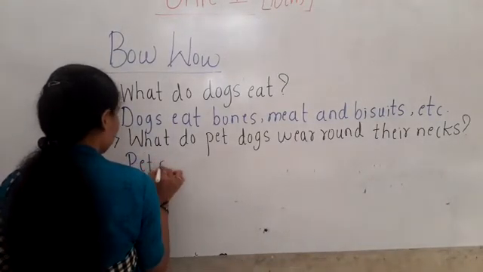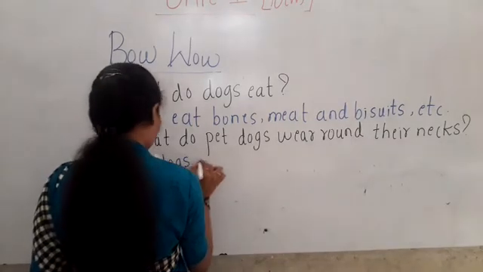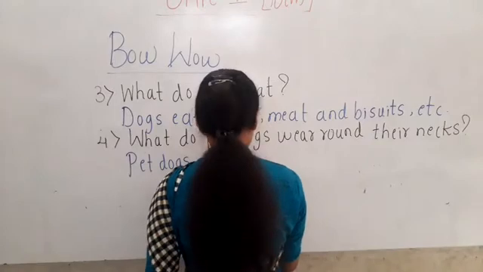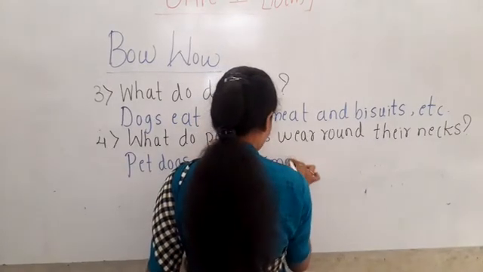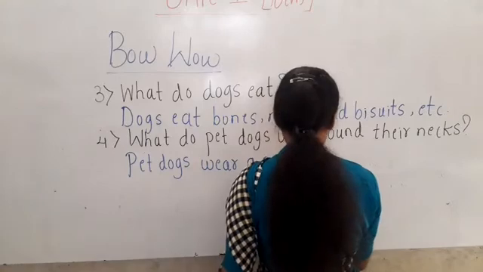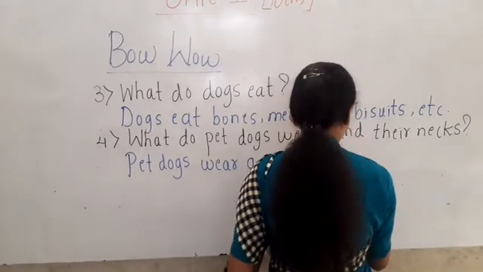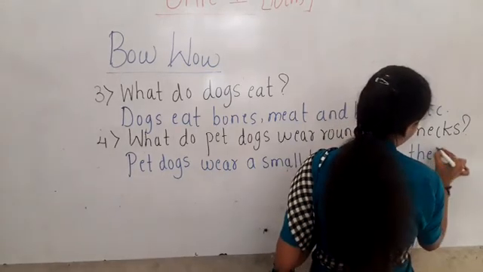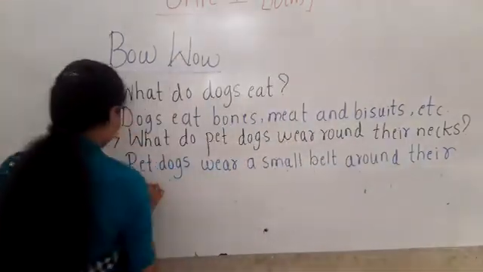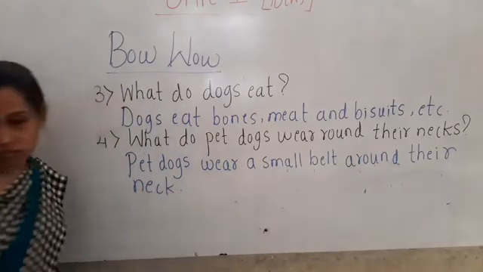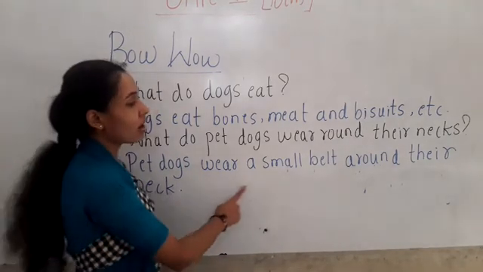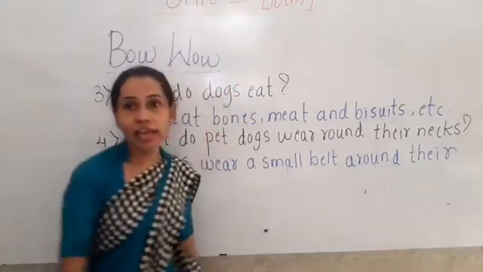Dogs wear a small belt around their neck. Okay, children. So this is the fourth answer. The pet dog wears a small belt around their neck.